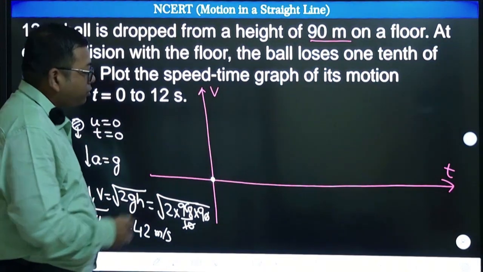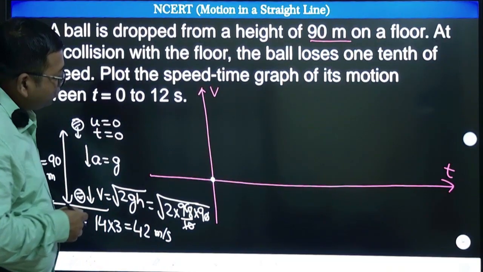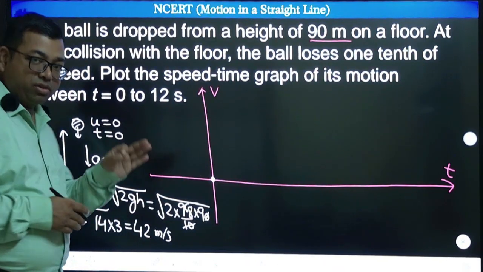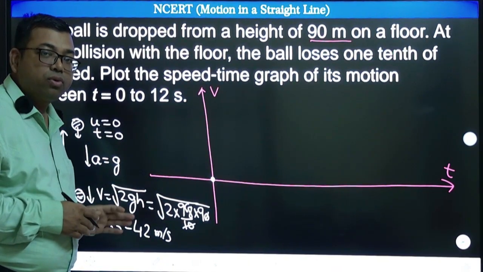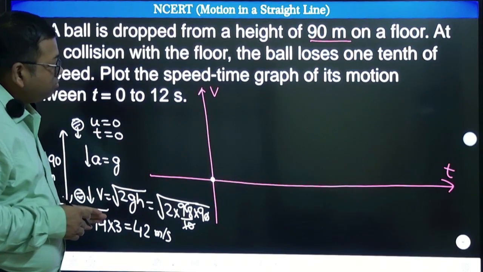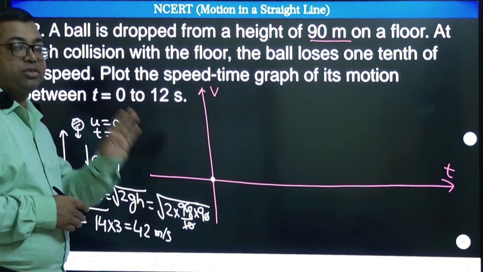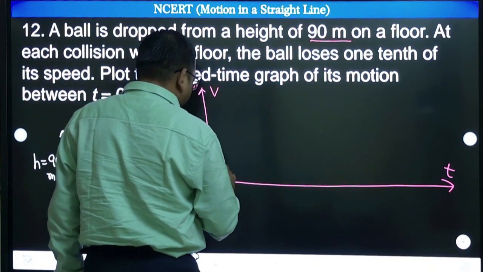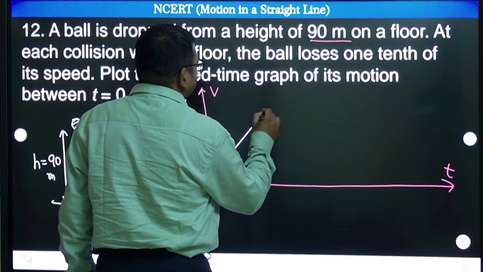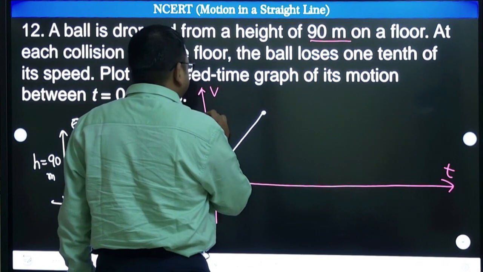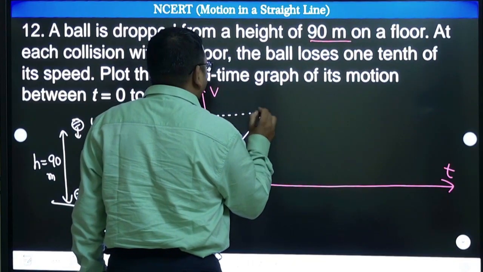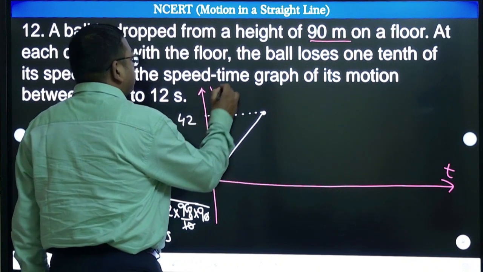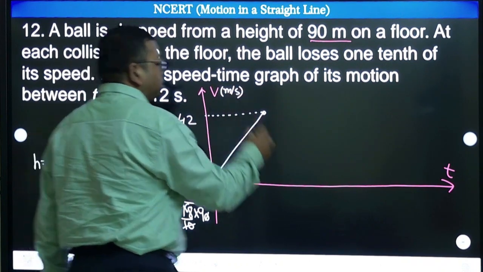So let us draw this graph, right? We know that this is a velocity time graph, and acceleration is constant, so we need to show a straight line. So speed has to increase like this way, and it has attained a speed. How much speed has it attained? 42 meter per second. This speed is in meter per second, this time is in second.